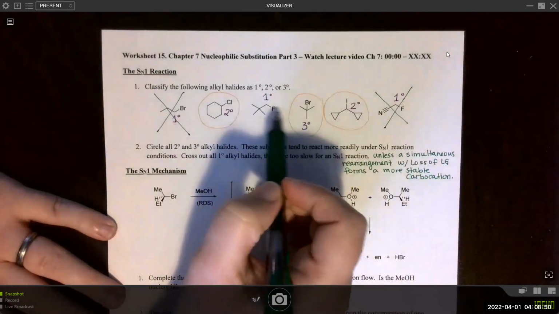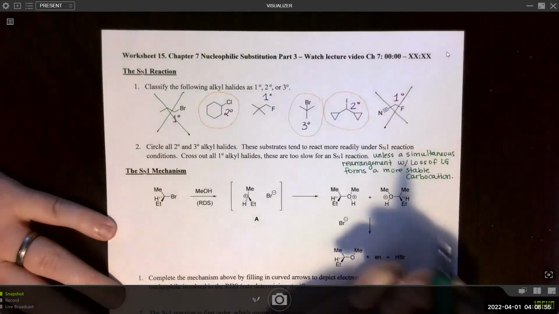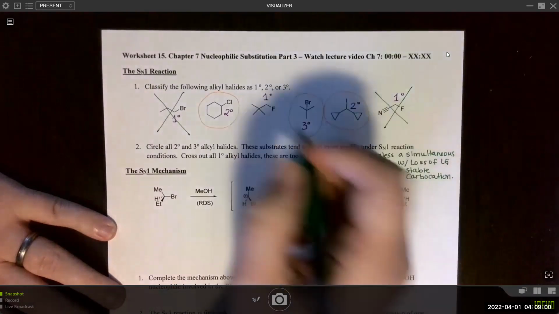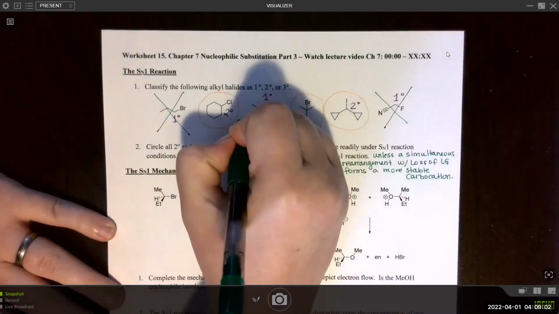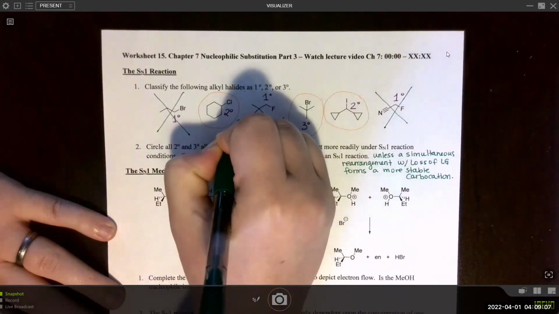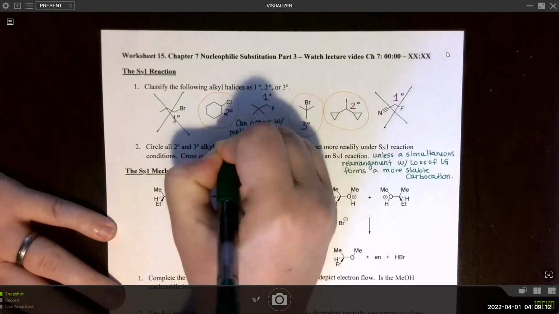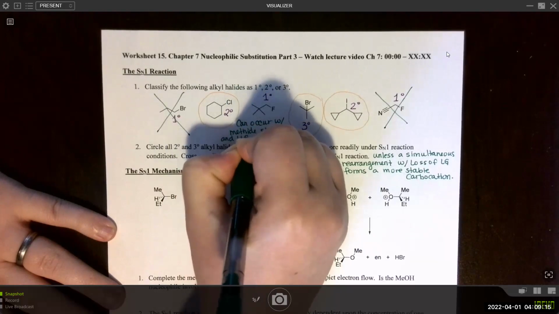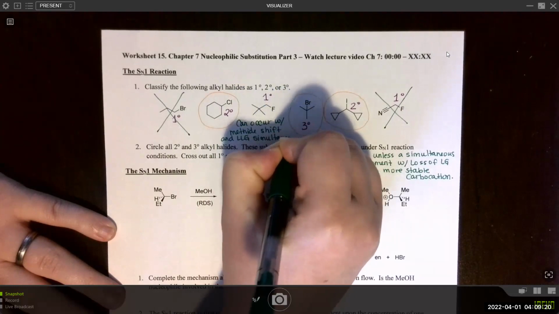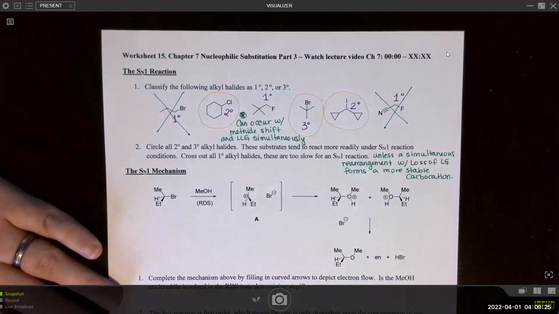Because it looks like it's primary, definitely not going to occur, except for the fact that you can do a simultaneous methide shift with loss of the leaving group. So this one can occur with methide shift and loss of the leaving group simultaneous. So this one is kind of a special exception to the rule.